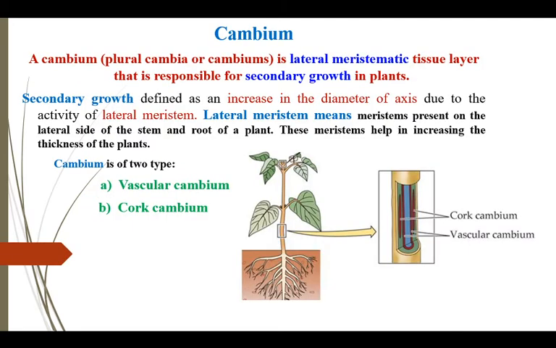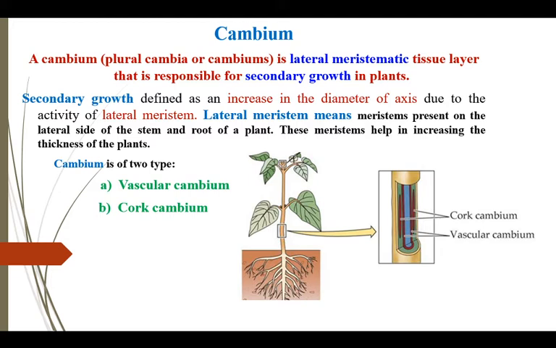A cambium is a lateral meristematic tissue that is responsible for secondary growth in plants. Secondary growth is defined as an increase in the diameter of the axis due to the activity of lateral meristem. A lateral meristem is present on the lateral side of the stem and root of a plant. Meristematic tissues are those tissues which undergo division in plants. These meristematic cells help in increasing the thickness of the plant.